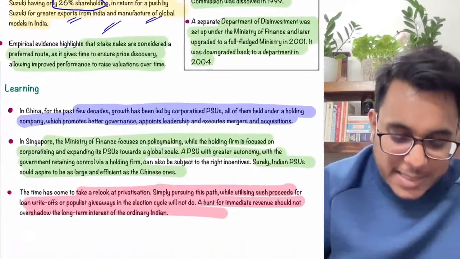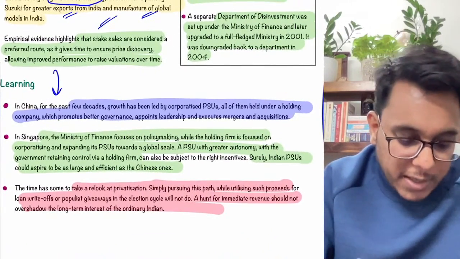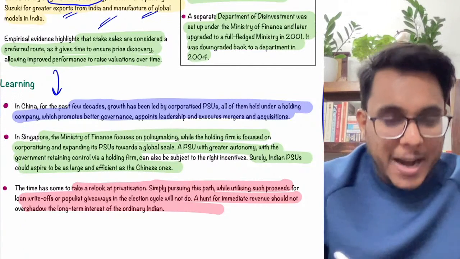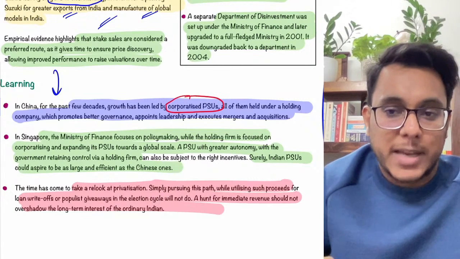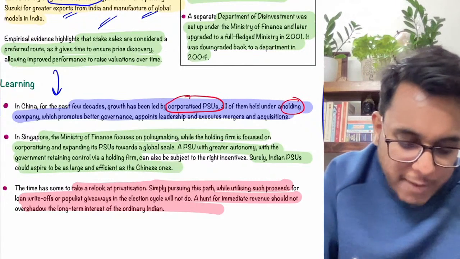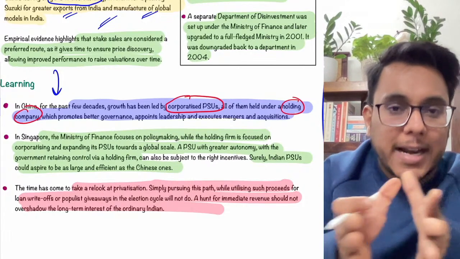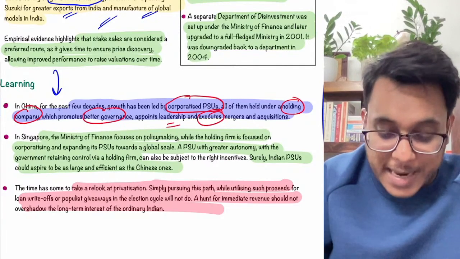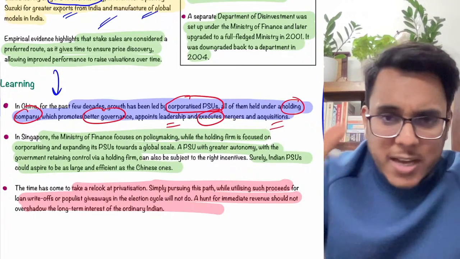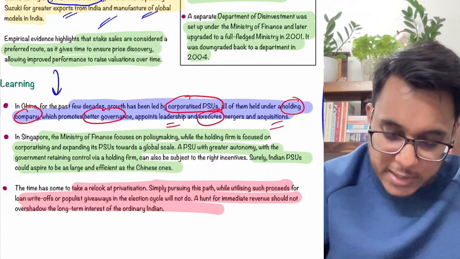Now guys, it has been said that we can learn some lessons from China. What China has done is that they have not completely privatized their industries, rather they have corporatized their PSUs. They create a holding company over a similar type of PSUs, and this holding company promotes better governance. They appoint the leaders and the executives. Mergers and acquisitions, everything will be done in a corporate style within the government only.